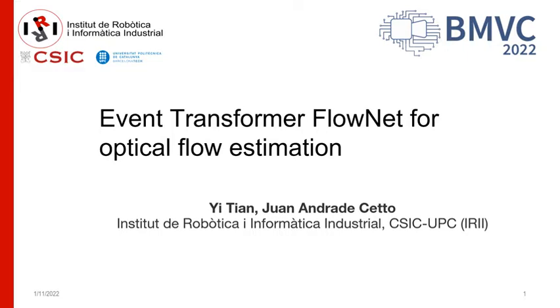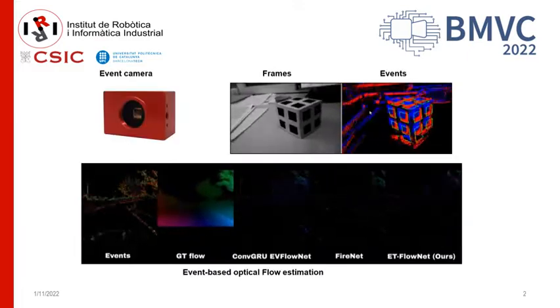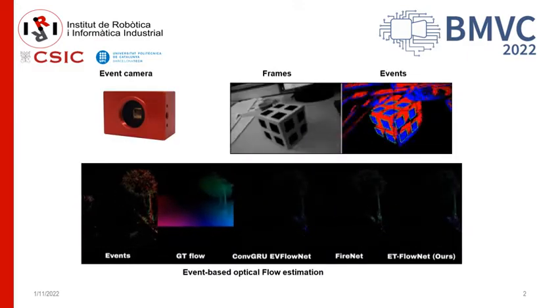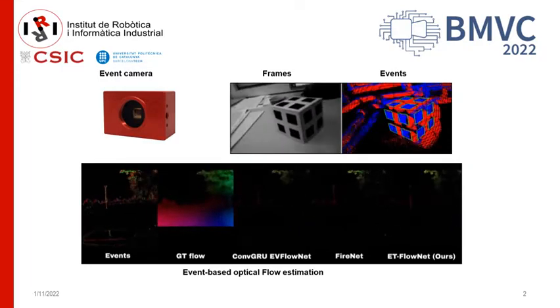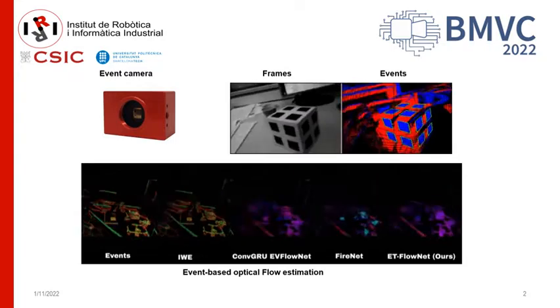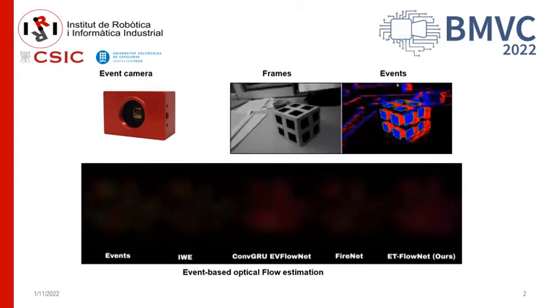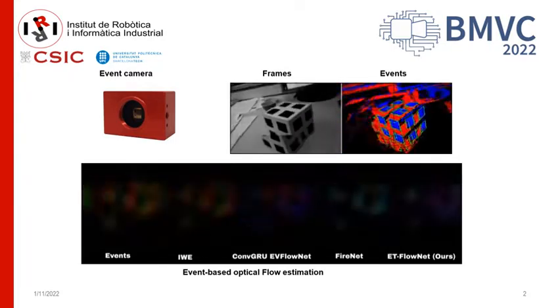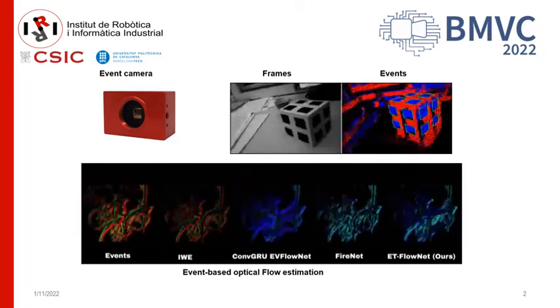Today I'm going to introduce our paper, Event Transformer FlowNet for Optical Flow Estimation. Event cameras can detect fast motion with low latency, high dynamic range, and low power consumption. In this work, we address their use for fast and robust computation of optical flow.